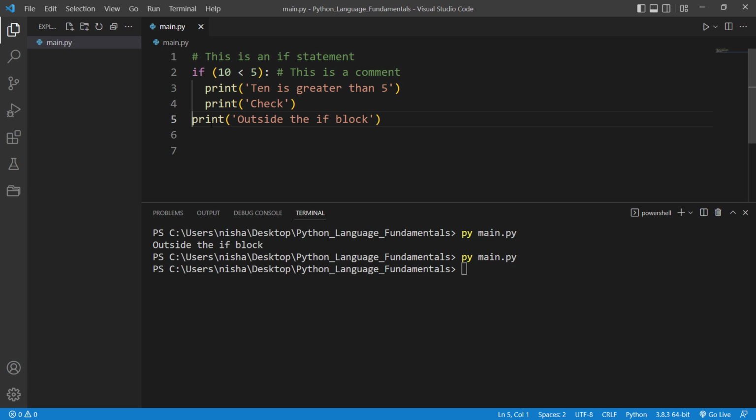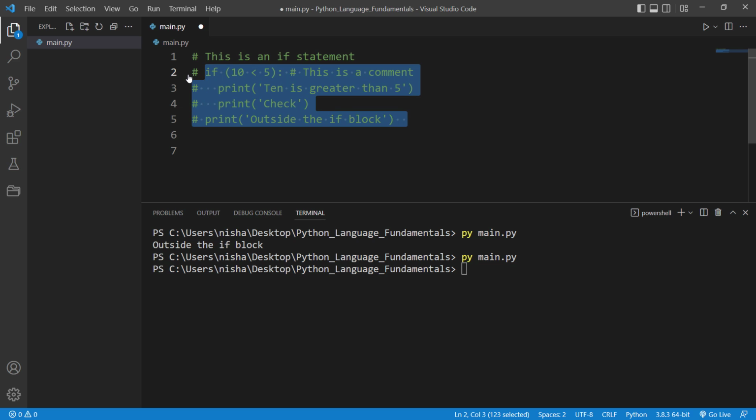So regarding multi-line comments, Python doesn't have a syntax for multi-line comments. However, you can insert a hashtag to each line to make a multi-line comment. So for instance, I can insert a hashtag to each line and then this will work as a multi-line comment.